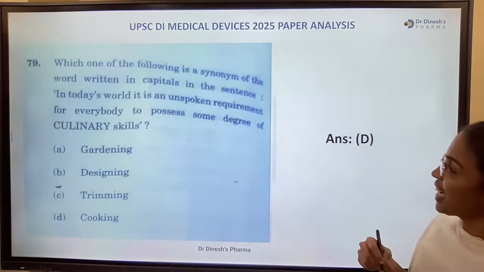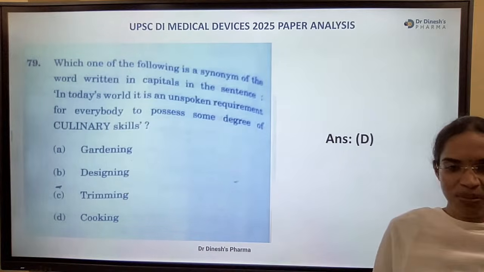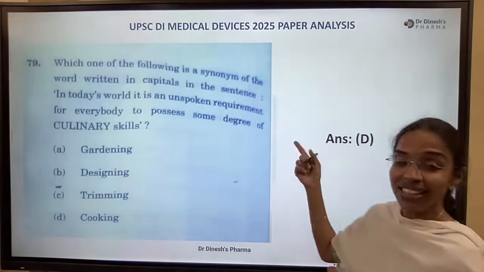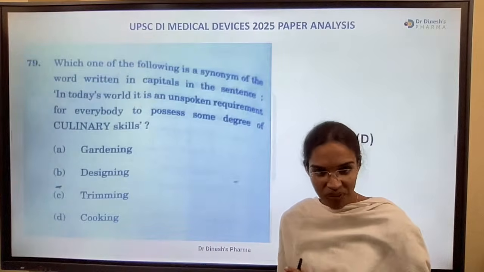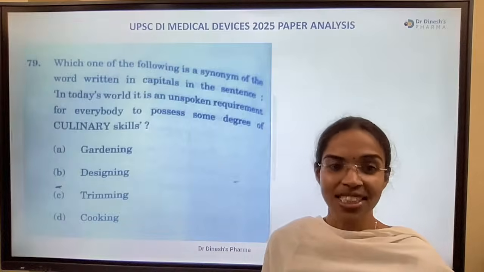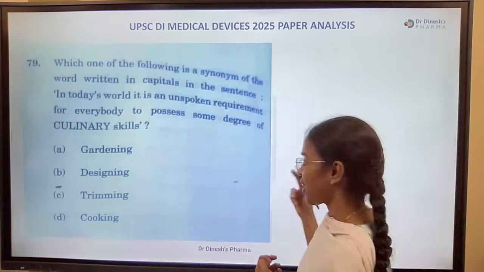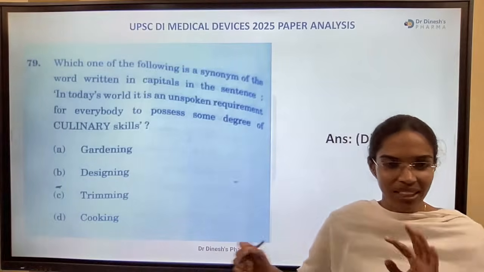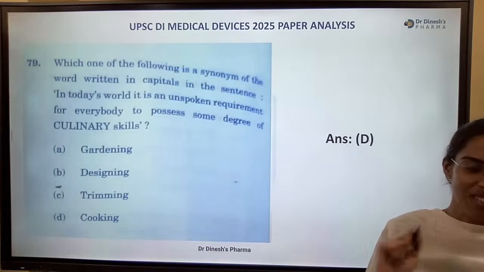In today's world, it's an unspoken requirement for everybody to possess some degree of culinary skills. Culinary is nothing but cooking skill. The statement is absolutely right. Everyone, men or women, should possess a certain degree of cooking skill. Gardening, designing, trimming, even if we don't do all this, we can survive. But if we don't have cooking skill, we can't survive, right?